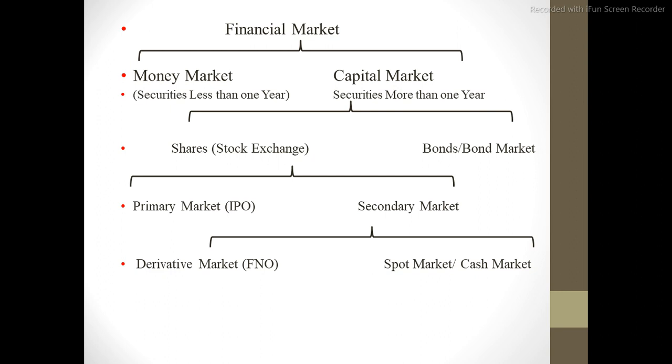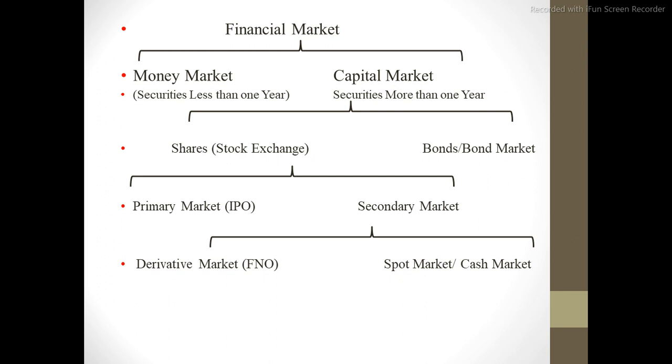Spot market or cash market means where an investor can sell and purchase through cash. It means that within the stock exchange, if you want to purchase some shares, you must have an account in the stock exchange. You must fund that account. From your account, you can sell or purchase shares or stock of a company. So within the spot market, or through cash, you can sell and purchase shares of a company.